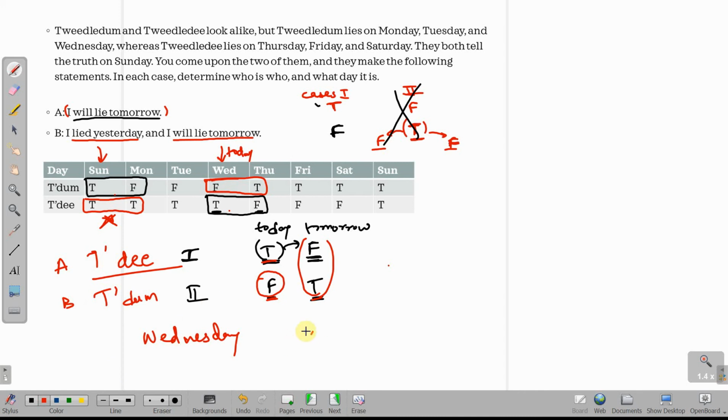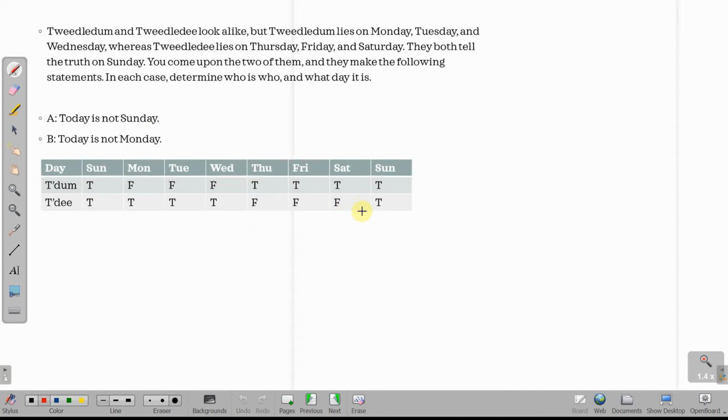Alright, so let's move on to the next question and see how you can apply the same concept over there. Okay, person A says today is not Sunday, person B says today is not Monday. Again, case 1, this statement is true. So if this statement is true, today is not a Sunday, so what do we realize? Okay, today is actually not a Sunday.